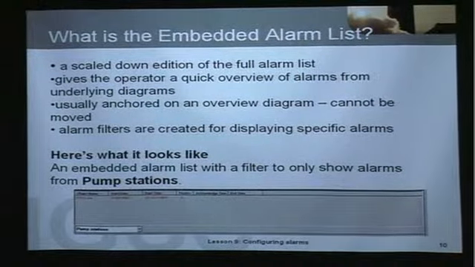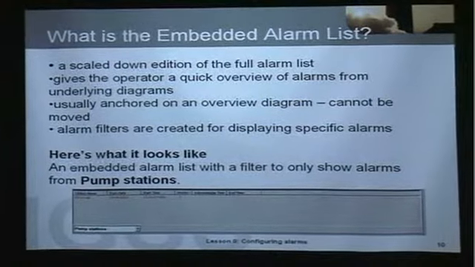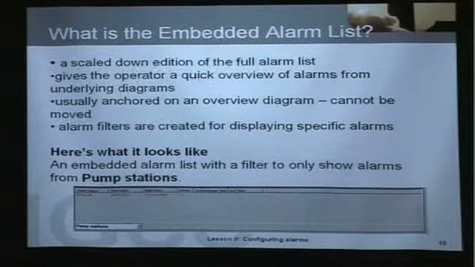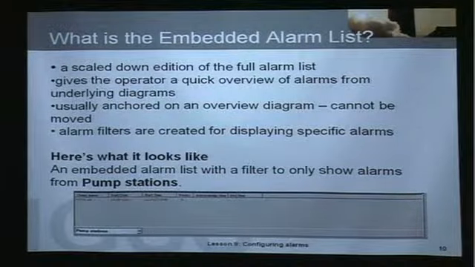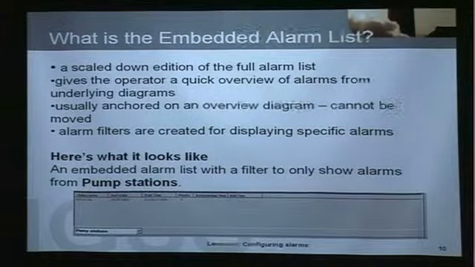Another feature we have in the IGSS software is called the embedded alarm list. And this is a scaled down version, in fact, of the full alarm list. Its function is to give the operator a quick overview of alarms that are issued from underlying diagrams.